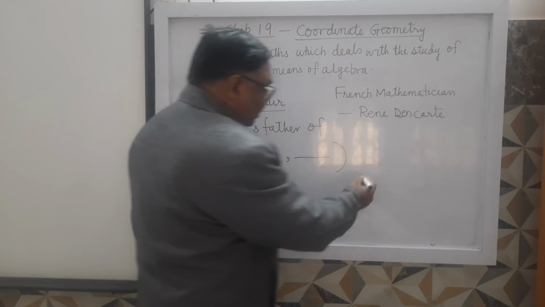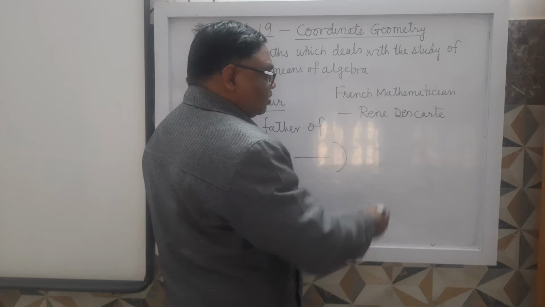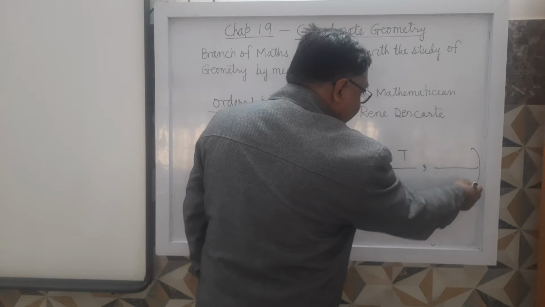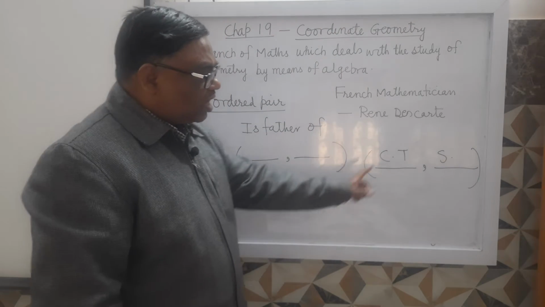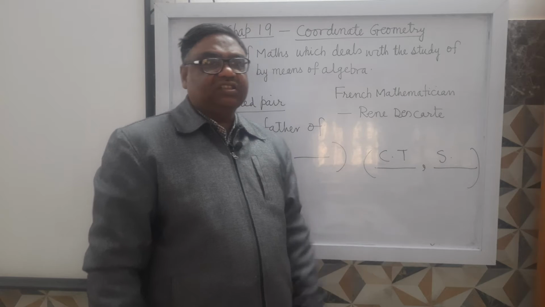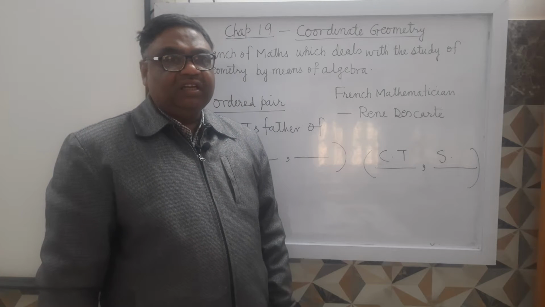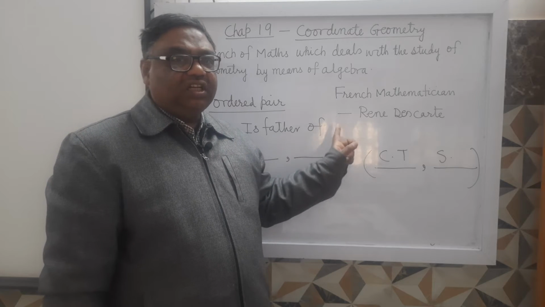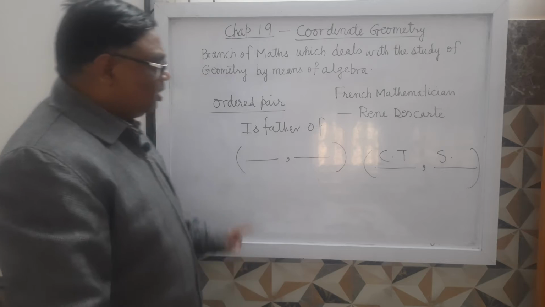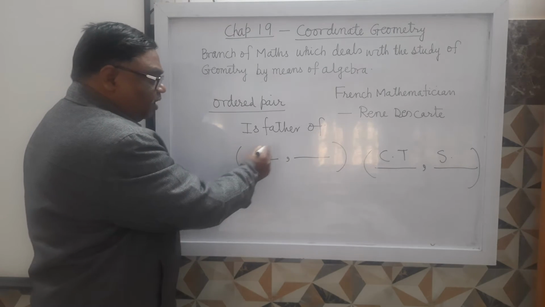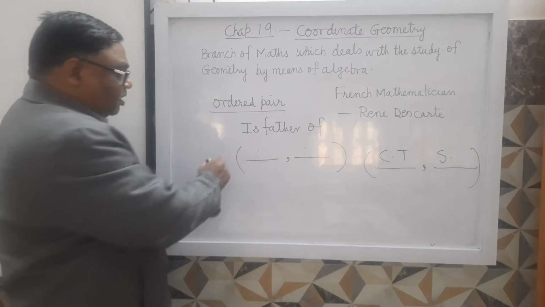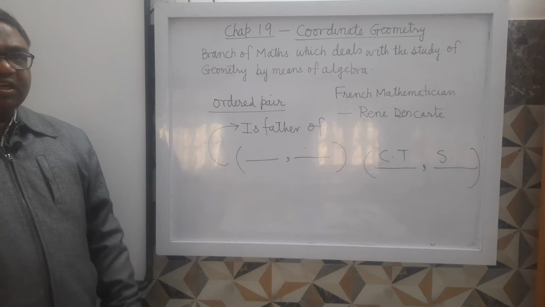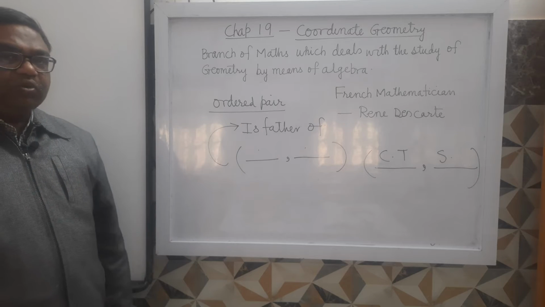If I write "is class teacher of", then the class teacher's name will be here and the student's name will be here. You cannot write the student's name earlier and the class teacher's name afterwards, because then that ordered pair will not fulfill the relation. Similarly, you cannot write your name and then your father's name, because that ordered pair will not fulfill the relation.